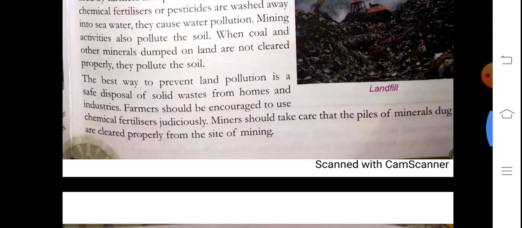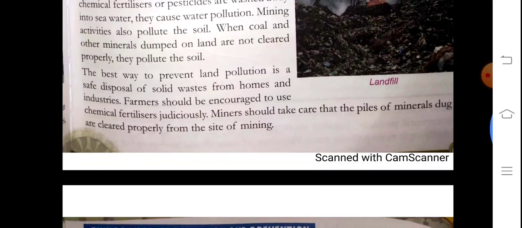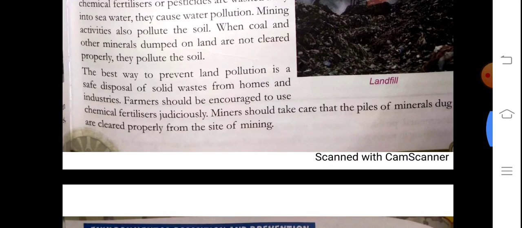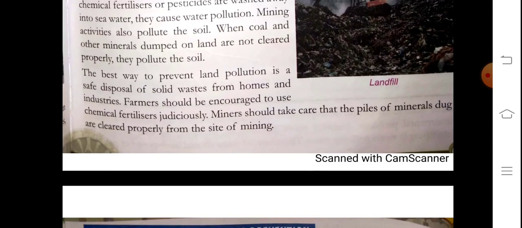Means when we are wasting, see, every day in the morning, under the Swachh Bharat Abhiyan, one carriage comes in front of our door and creates a sound, isn't it, that the carriage man has come, take out the garbage from the house. So we should put our household waste in that carriage, and there is a procedure to recycle this waste in a good manner. How to dispose of this solid waste? There is a procedure to recycle this waste.